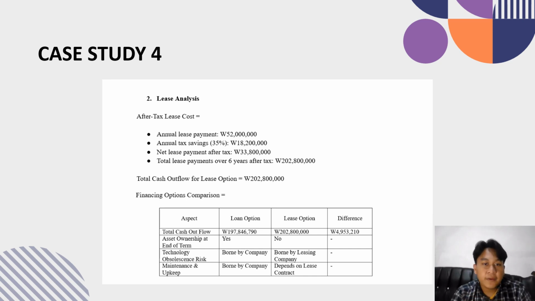Over the 6 year period, this results in a total net cash outflow of 202,800,000 won. Unlike the loan option, the company won't own the equipment at the end of the term, so there's no residual value benefit.